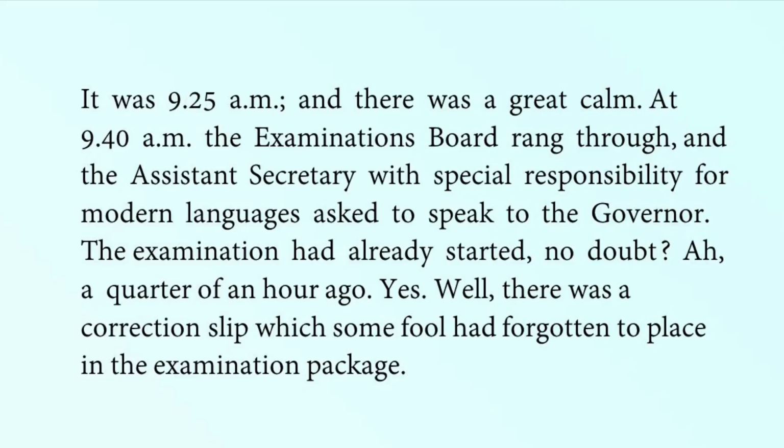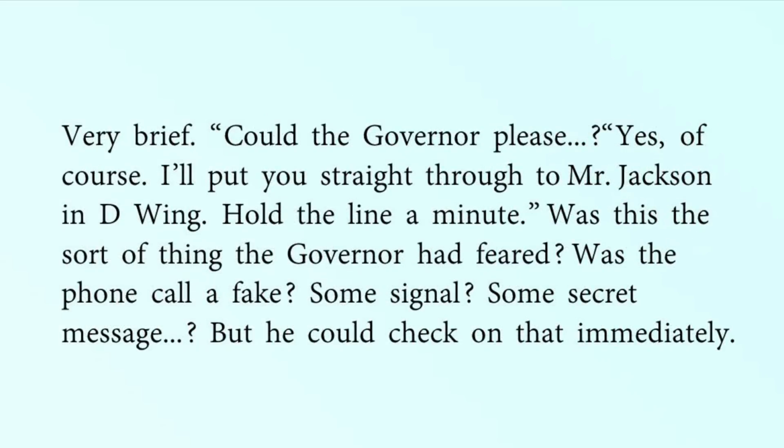The examination had already started, no doubt, a quarter of an hour or so, where yes, well, there was a correction slip which some fool had forgotten to place in the examination package. So, what is that? Why did he call? Because there was some correction in the question paper, and that correction paper was not kept inside the package. So, the secretary wanted to tell this to the governor so that he could give the instructions through the phone. So, that is why he had called. Very brief, could the governor please? So, he said the correction is a small one, and could the governor please connect to the invigilator?